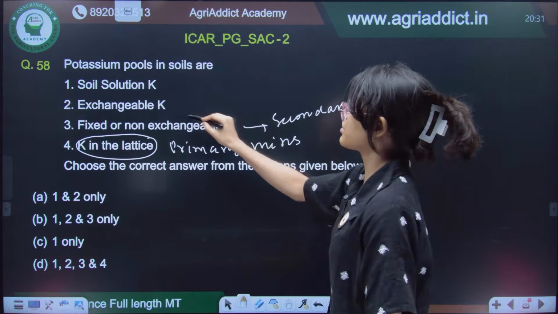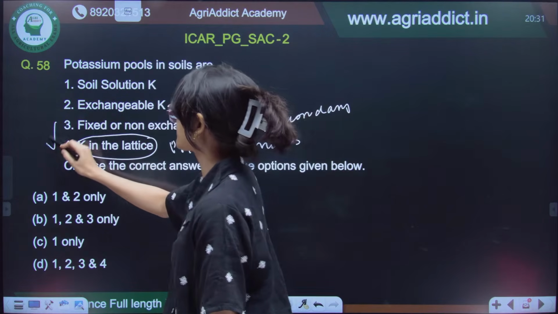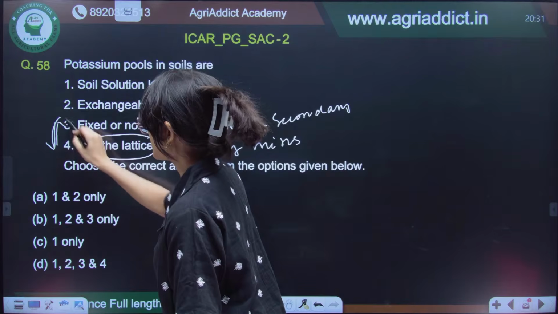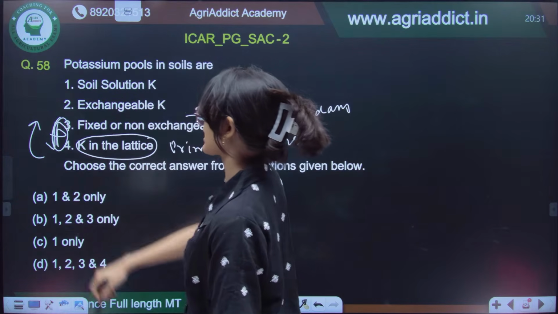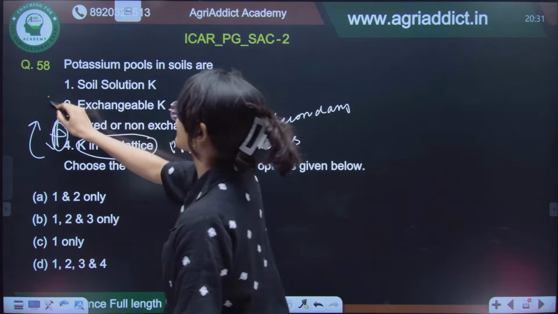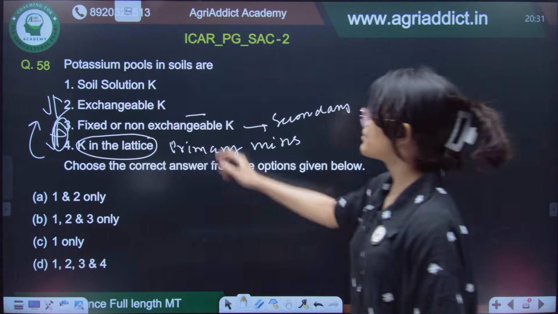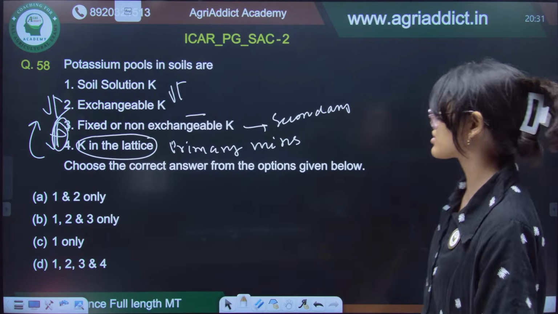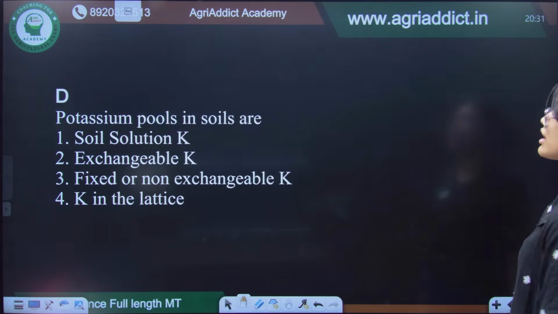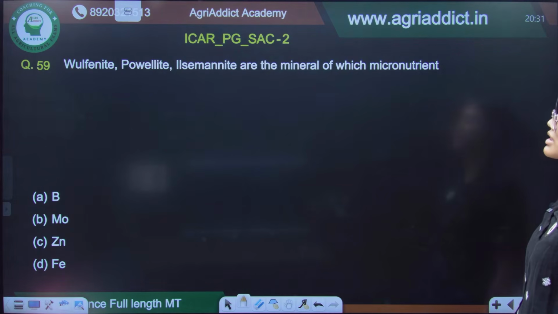This is the exchangeable portion and that is the soil solution portion. For the interconversion of this one, the reverse arrow is not present; only the conversion will be like this, a single arrow. But for this one, the reverse arrow is present and it is very slow. But this one is very rapid. So, it is the dynamics of potassium exchange in the soil. All 4 different kinds of pools of potassium are present.